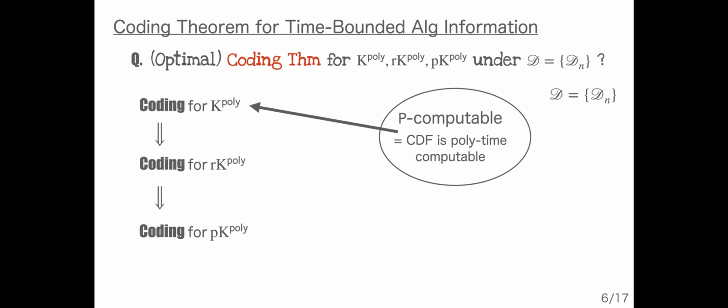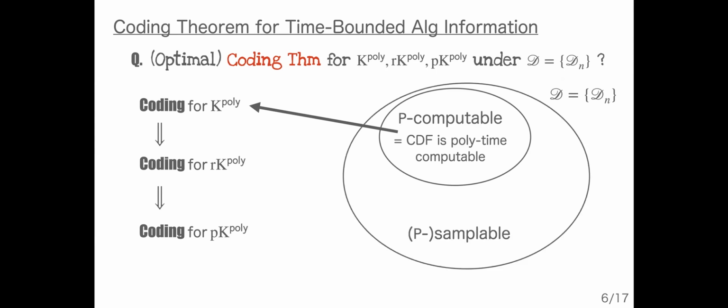But we can consider a conceptually broader and natural class of distributions called P-sampleable distributions. This is a distribution sampled by a polynomial time probabilistic Turing machine. And it is open whether the P-sampleable distribution admits the coding theorem for deterministic Kolmogorov complexity. And it is the same for rK.